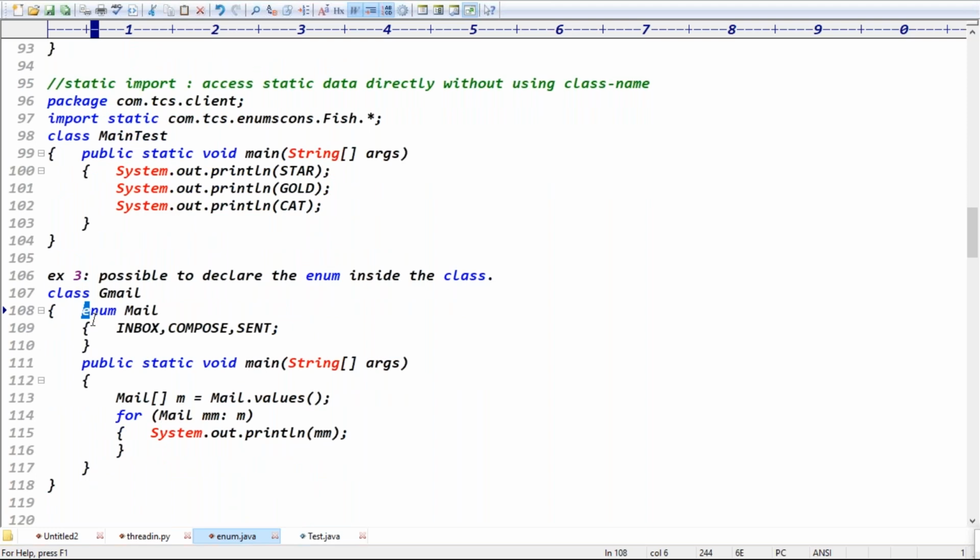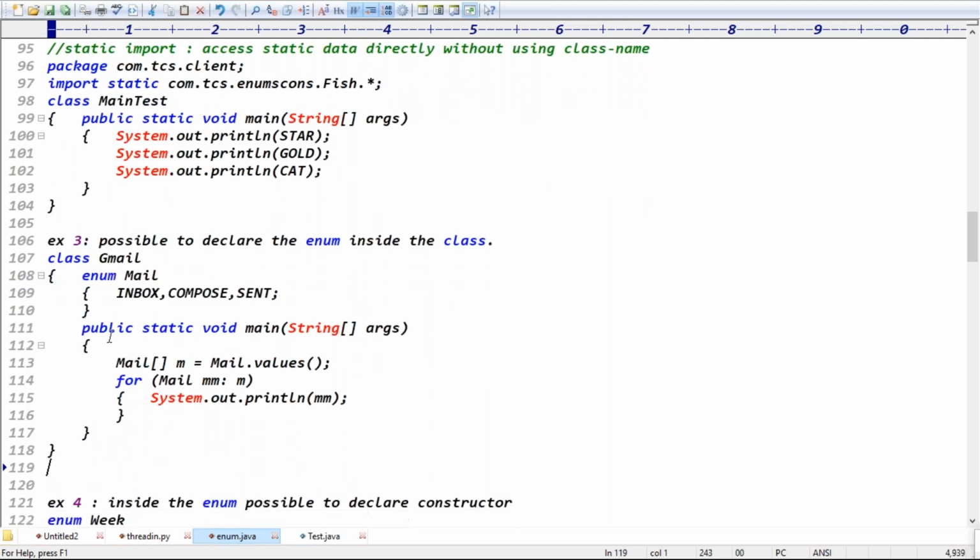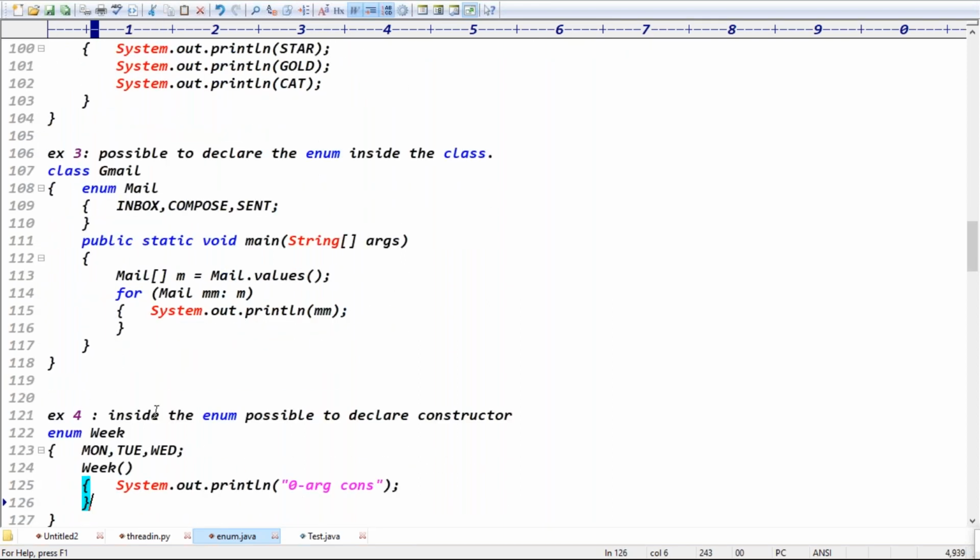Inside the class itself, we can declare the enum. It's not a problem. Good. So here, the enum is declared in the class itself, so that I can use these constants only in my class. Good. Fourth example from today's class.